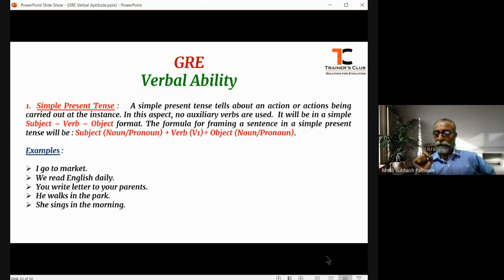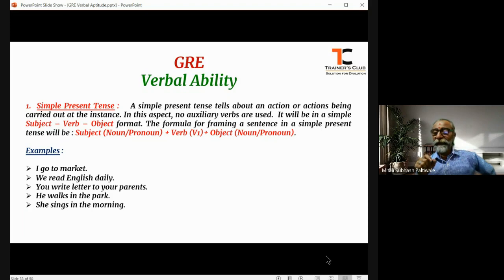However, there might be additions of adjectives or prepositions in the sentence. What I mean to say here is that either auxiliary verbs or modal verbs are not used to frame a sentence in the simple present tense, or even in the simple past tense as well. So the formula for this is very simple.